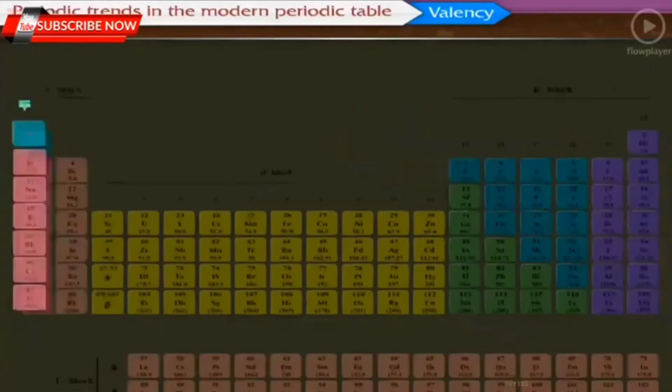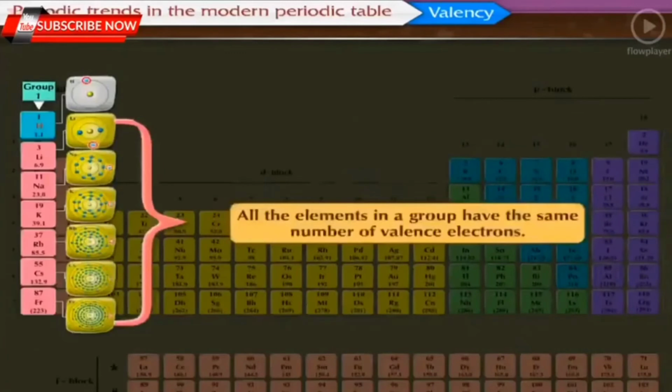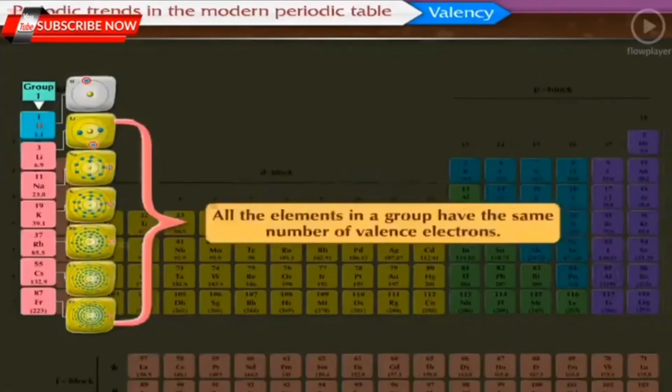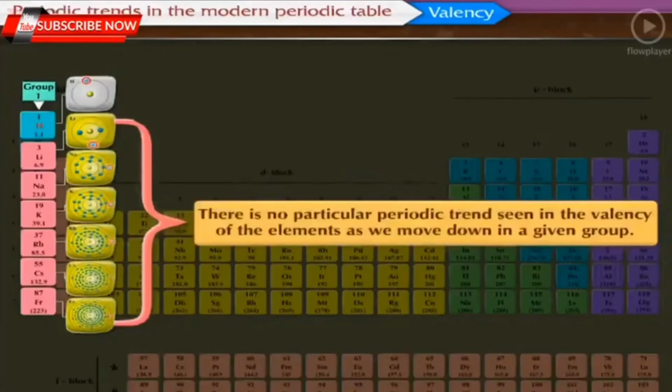From these examples, we can say that all the elements in a group have the same number of valence electrons. This also shows that there is no particular periodic trend seen in the valency of the elements as we move down in a given group.